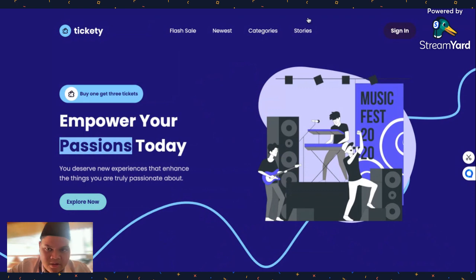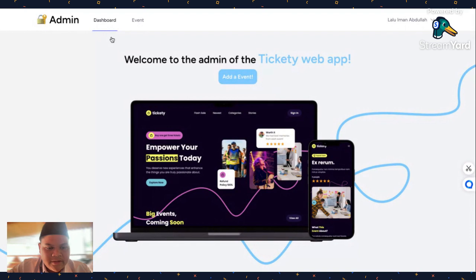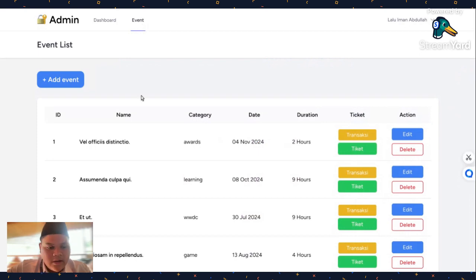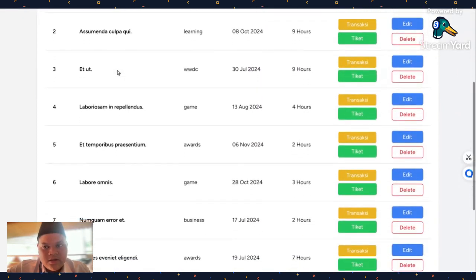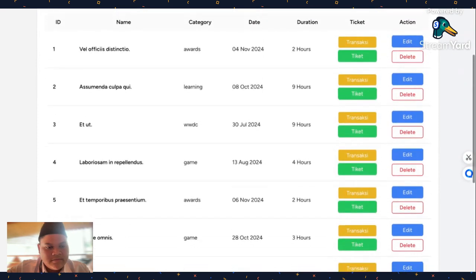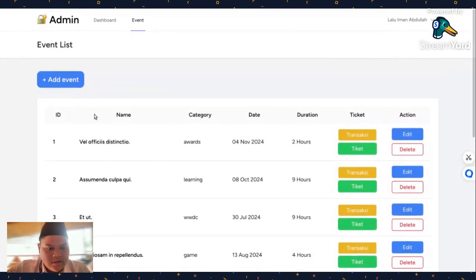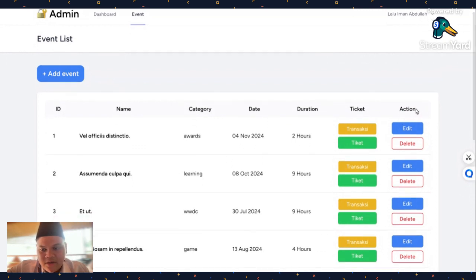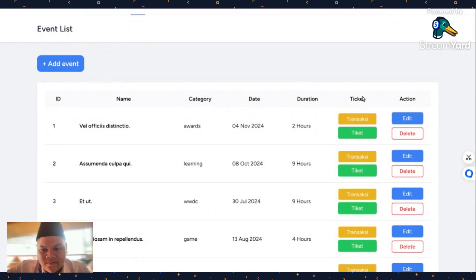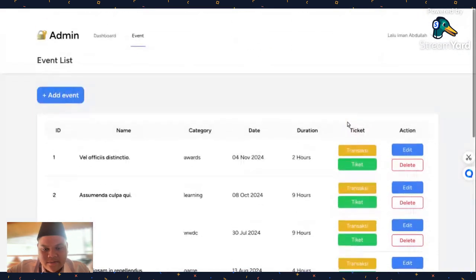And then how can we approve it? This admin page is actually for admin only. First is a dashboard: welcome to the admin of the ticketing web app. Then go to this tab, and as you can see, this is all the events that you see on the user page. There's the name, the category, date, duration, the ticket, and then an action. There's an edit and delete, and the transaction and the ticket.